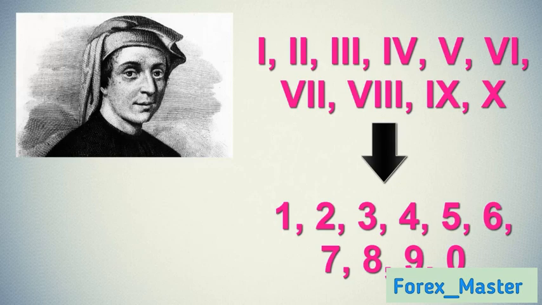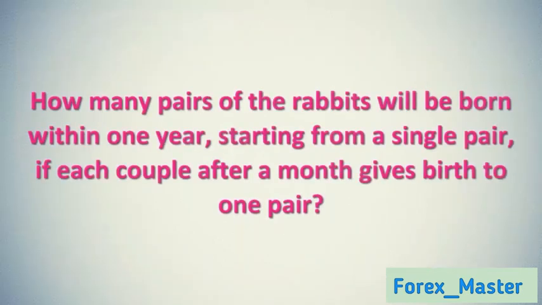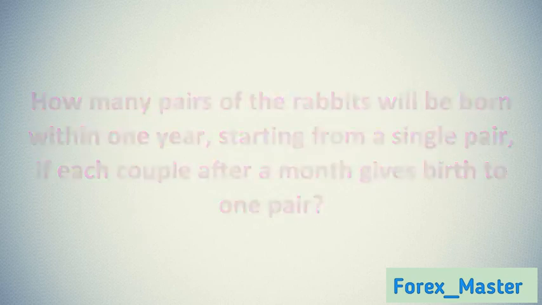The sequence of Fibonacci numbers. In this work, which we already mentioned, Liber Abaci, a problem is given that gives the beginning to a sequence of numbers to infinity. This is what we call the sequence of Fibonacci numbers. Here is the problem of Fibonacci that is introduced. How many pairs of rabbits will be born within 1 year, starting from a single pair, if each couple after a month gives birth to only one pair?